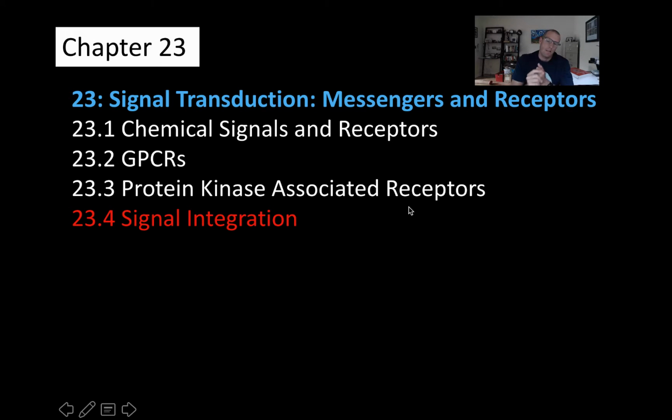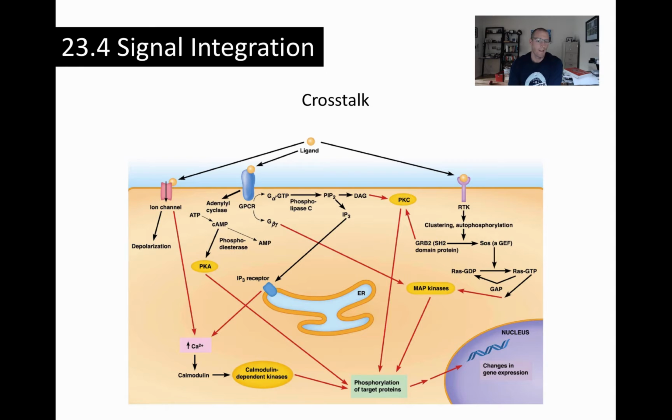Welcome to the last short part of this chapter on signal transduction. And the last thing we're going to talk about here is the phenomenon of signal integration. This tries to capture for you the complexity of cellular signaling. So we'll put up a complicated diagram here. The diagram is not intended for you to learn it or memorize it, but just to reinforce some important principles regarding integration of signals from different receptors.